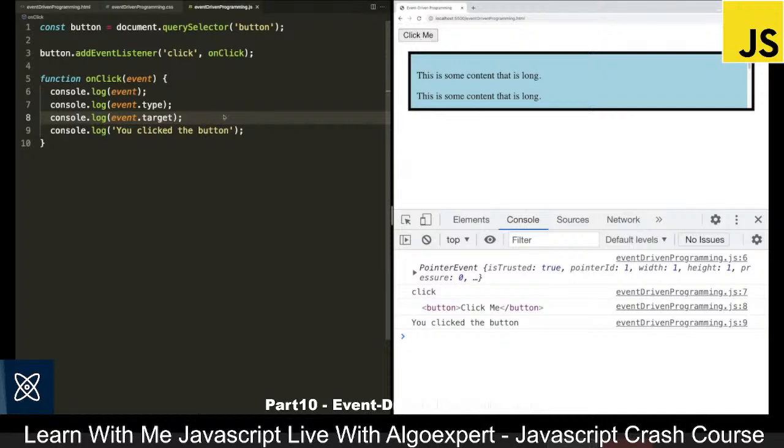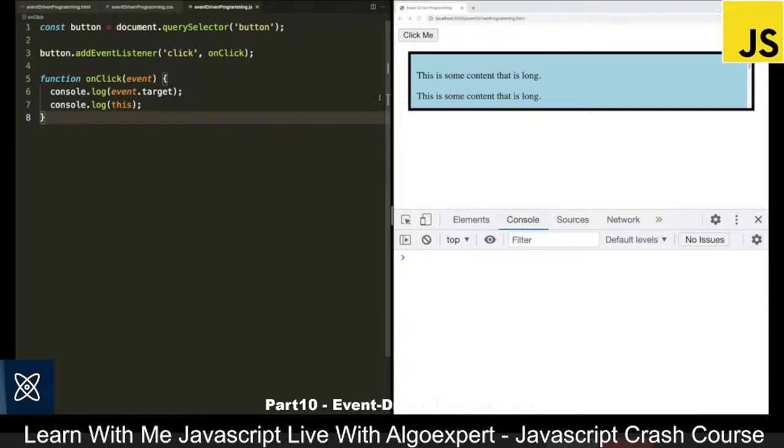Now, similar to event.target, we also can simply log out this. So I can say console.log of this. And this is going to work very similar to event.target, but there is a key difference. So this is going to log out whatever was before addEventListener. So in this case, the button. So no matter what, the this keyword in onClick is going to be bound to the button. However, event.target is going to be whatever was actually clicked on. And that might sound like it's the same thing, but I will show you an example in a moment where it's not. But for now, let's also remove these other logs so that we can see that both event.target as well as this are going to log out the same thing.